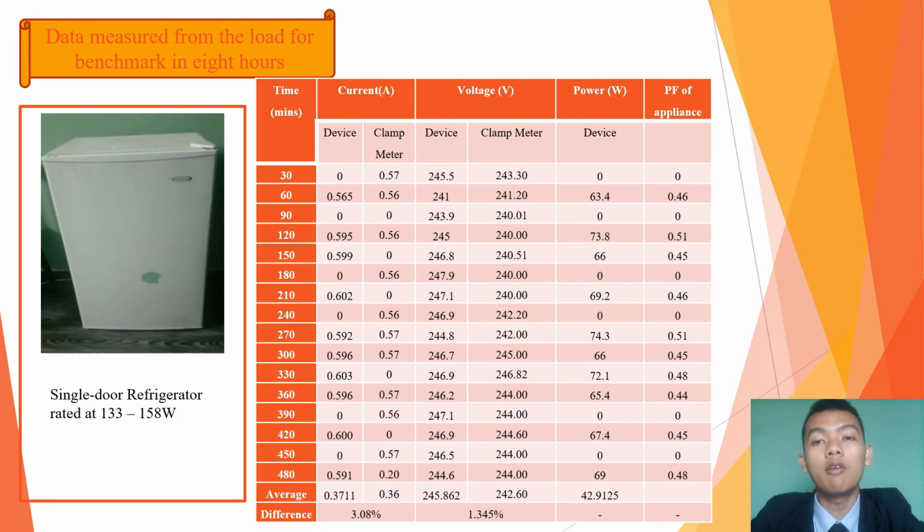Firstly is the single door refrigerator. The average percentage difference of current is 3.08%. As we see in the table, the value of the current sometimes can drop until 0 ampere. This is caused by the motor and compressor of the refrigerator. In addition, the power factor of the refrigerator also becomes 0 when the current is 0. A low power factor indicates the load current is greater than necessary, resulting in higher line loads. Next, the average percentage difference of the voltage is 1.345%.